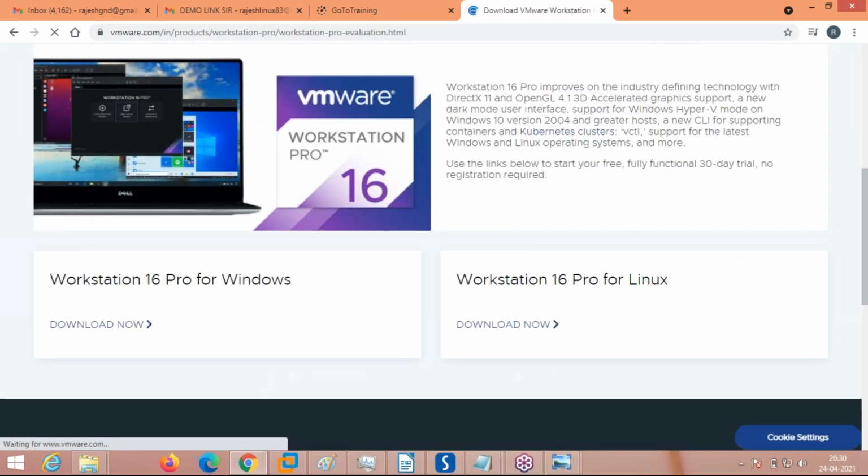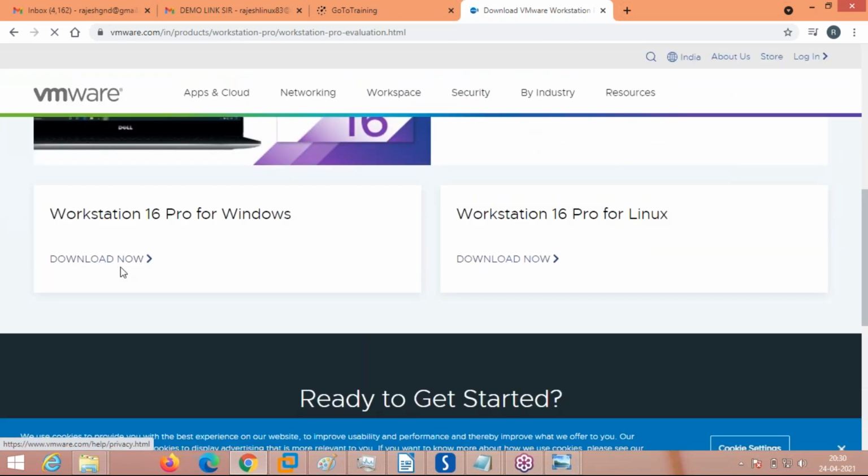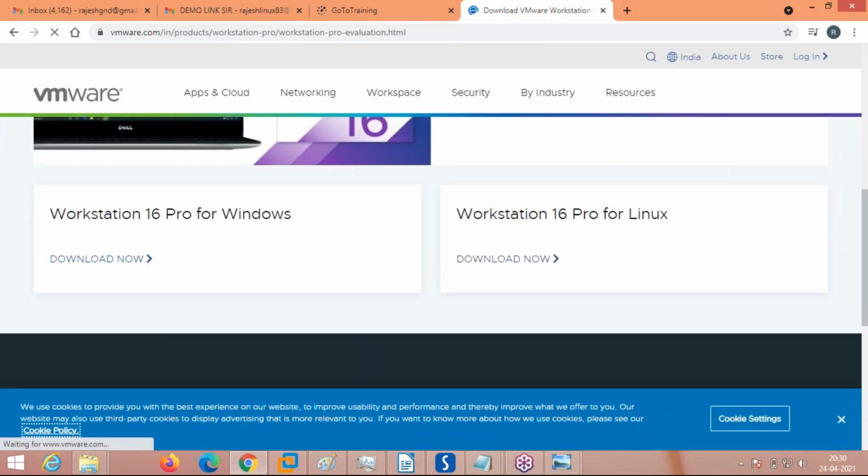You can see here Workstation, VMware Workstation Pro. Here you can see Windows you want to download, click on it. Linux you want to download, click on it. It downloads. This is how you have to download.